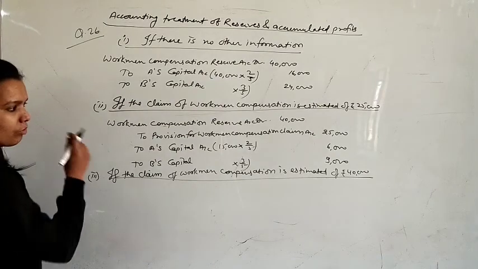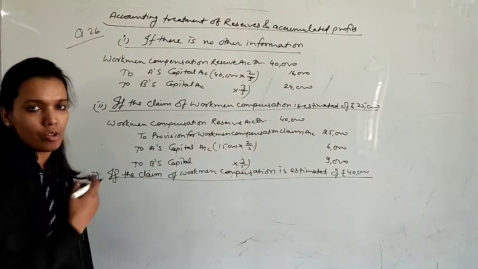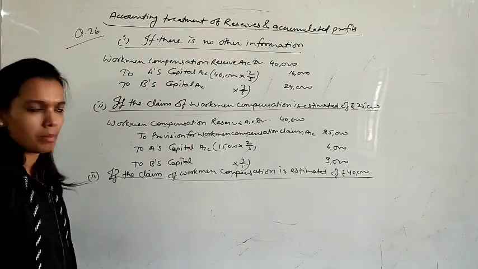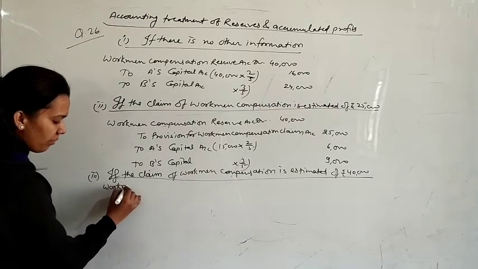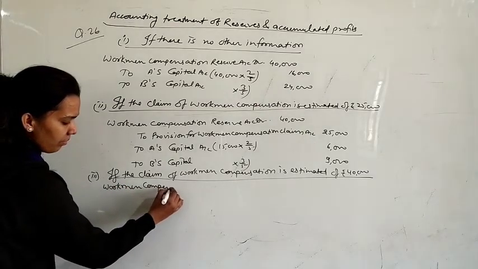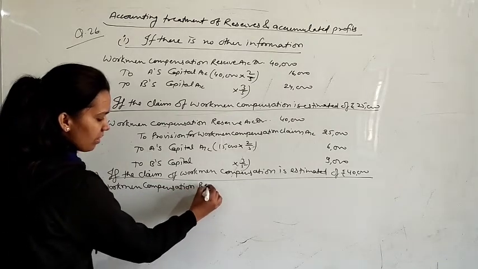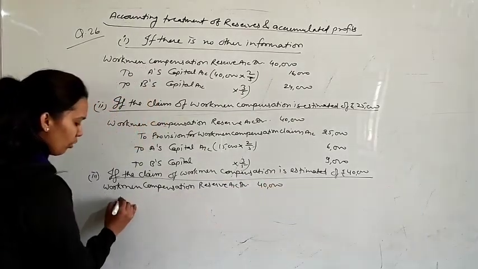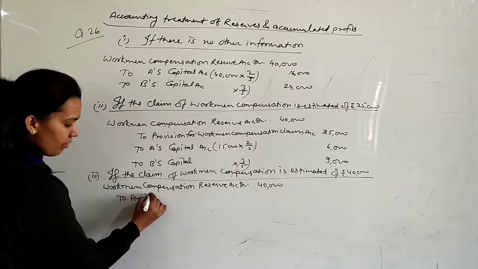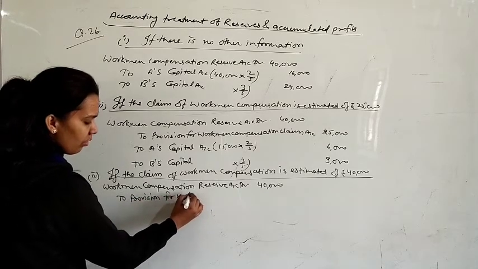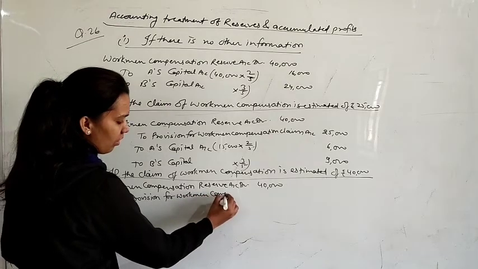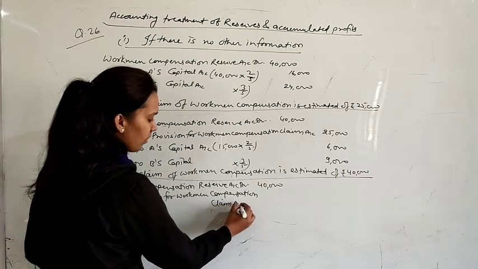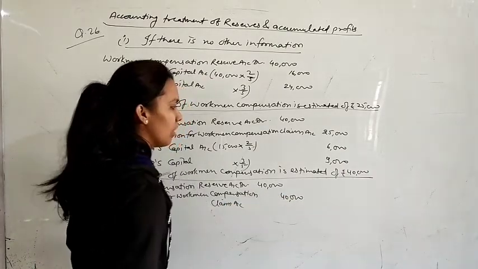In this condition, you have created a reserve of rupees 40,000 and the same 40,000 rupees you have claimed. So there is nothing to distribute among the partners. We will just write: workman compensation reserve account debit 40,000, to provision for workman compensation claim account, that is also rupees 40,000.